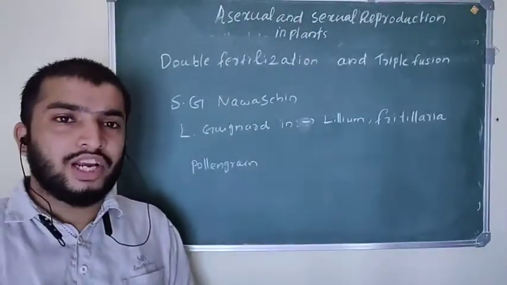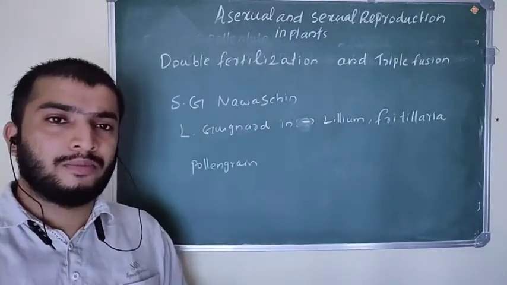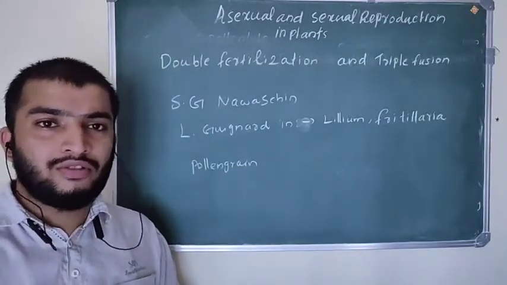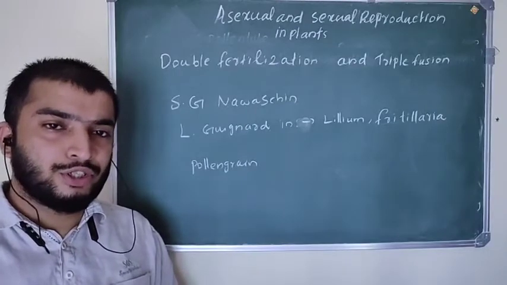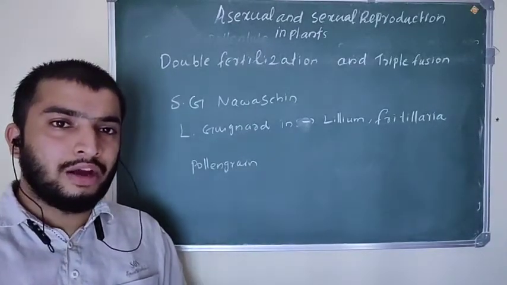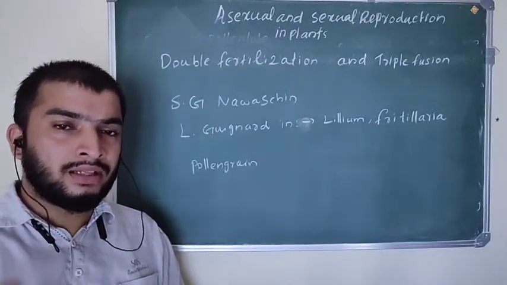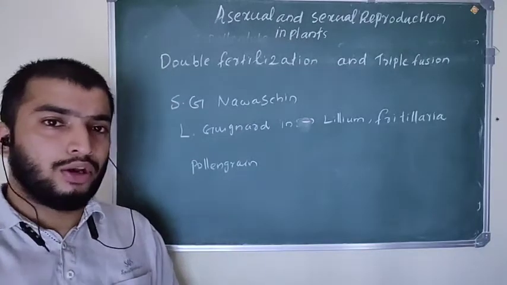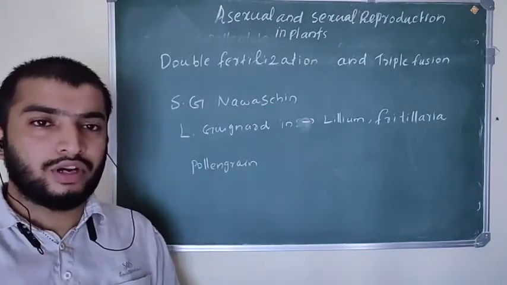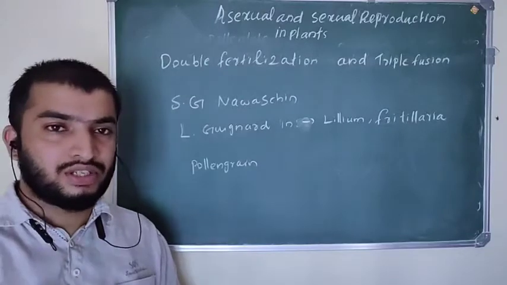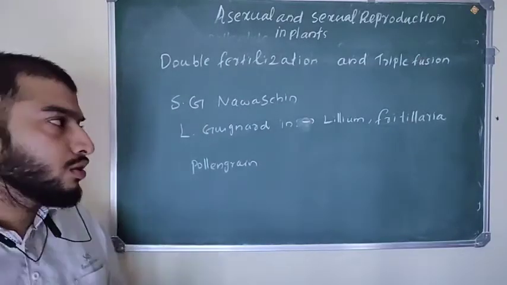Next one, double fertilization and triple fusion. You already know double fertilization. Double fertilization means one male gamete fuses with the egg, and another male gamete fuses with the polar nuclei. That is called double fertilization. Double fertilization is present in angiosperms.